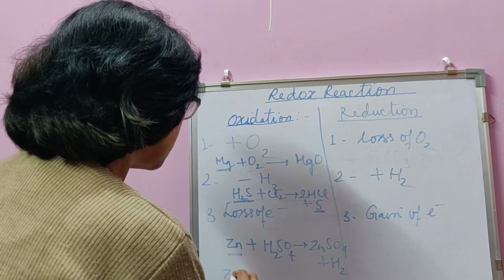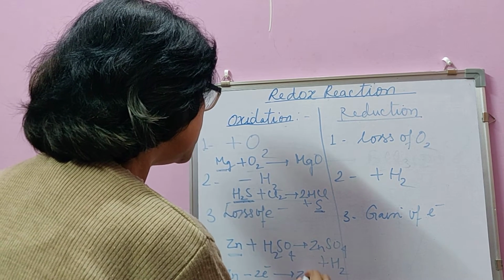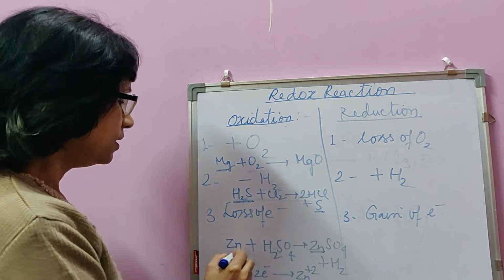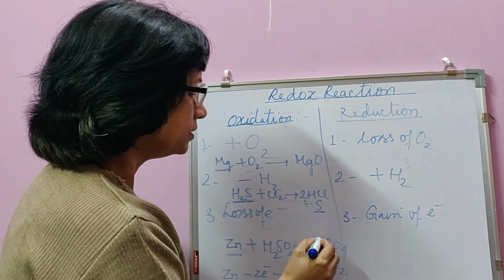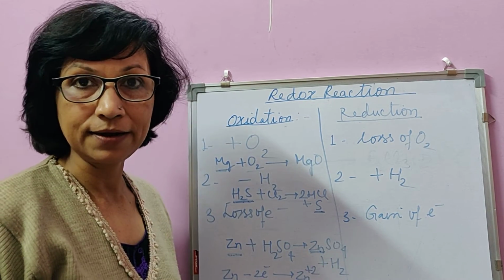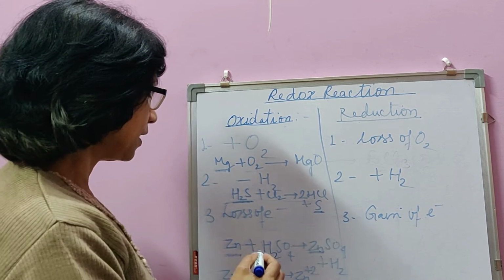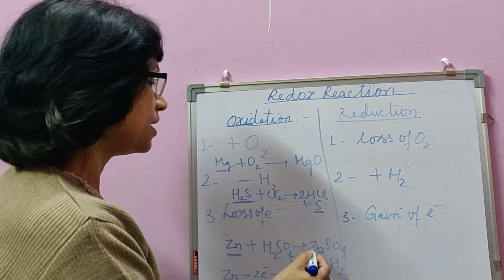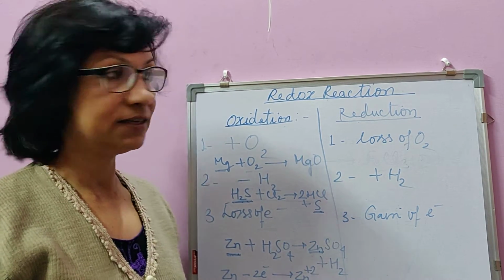By loss of electron, Zn minus 2 electrons becomes Zn plus 2, which is present here. Here zinc is a chargeless neutral atom and here zinc is Zn plus 2 radical. So how did it become possible? By loss of electron. So due to loss of electron, zinc is oxidized to Zn plus 2, or zinc sulfate.